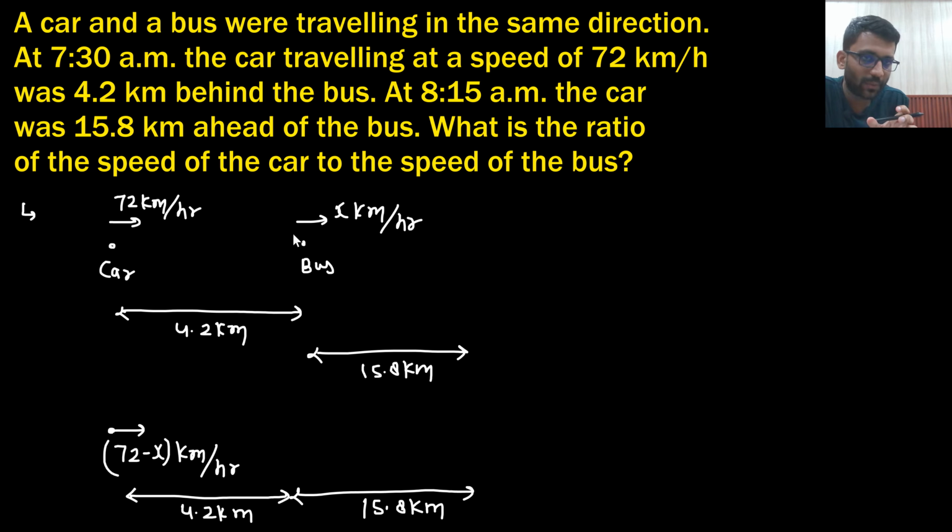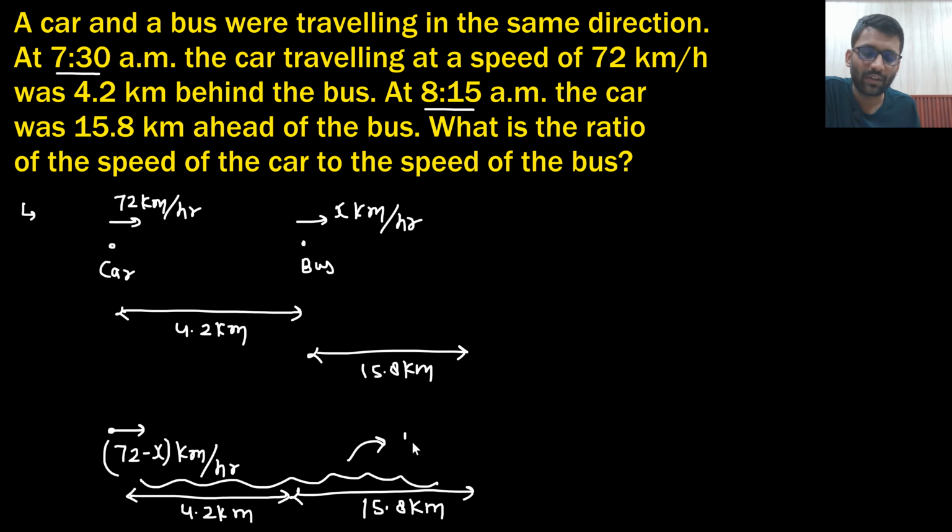So here the distance was 4.2. Now how much more has it covered? 15.8 km, right? It has covered 15.8 km more. And in how much time? From 7:30 to 8:15, in 45 minutes. So he has covered 4.2 as well as 15.8 in 45 minutes, or what you can say, 3 by 4 hours. So what is the speed?